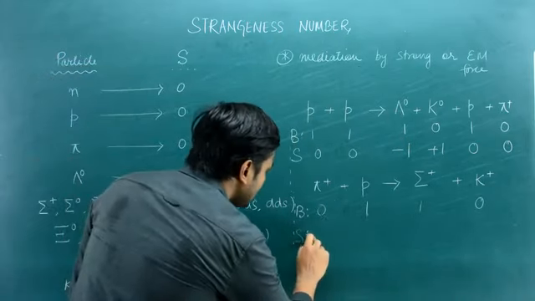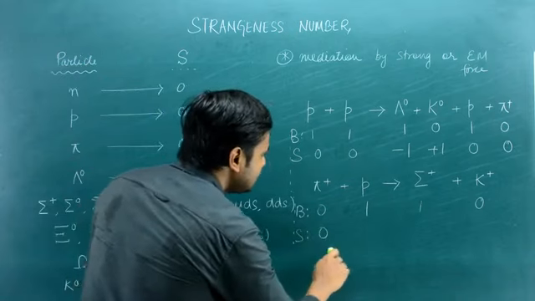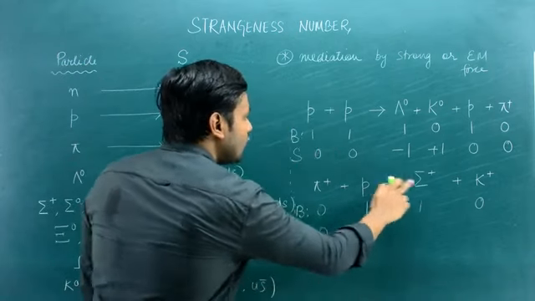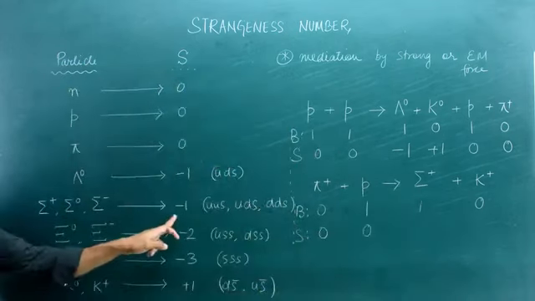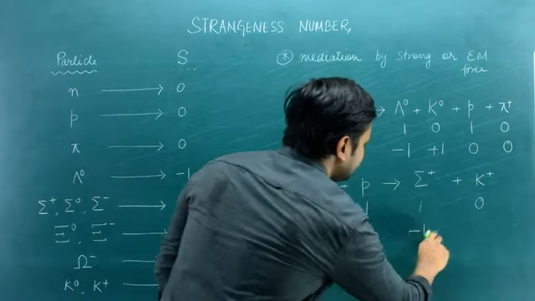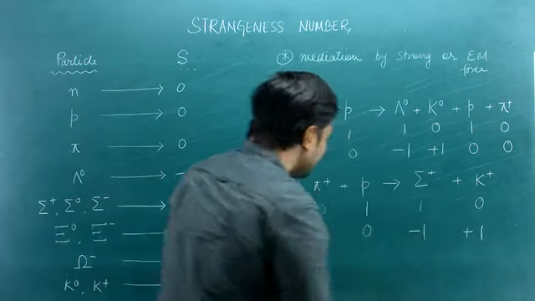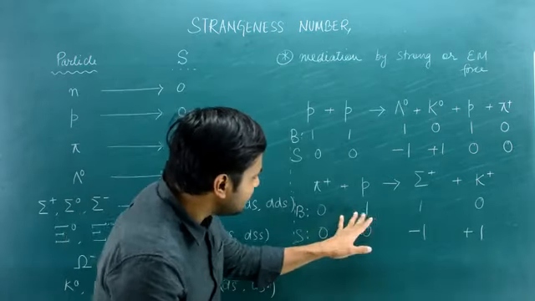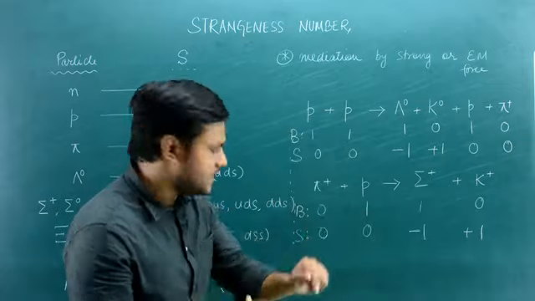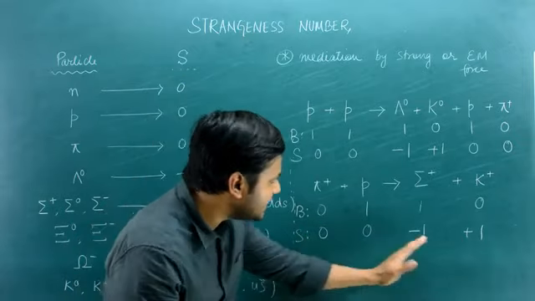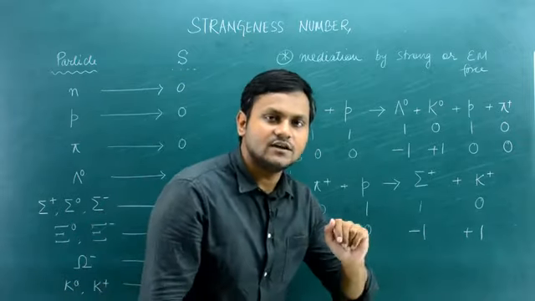And the strangeness number for a pi meson is again 0, for a proton is again 0, for a sigma particle is -1 here, and for a K plus particle is again +1. So as you can see, the baryon number is 1 left hand side, 1 right hand side, it's conserved. The strangeness number is 0 left hand side, 0 right hand side, it's conserved.